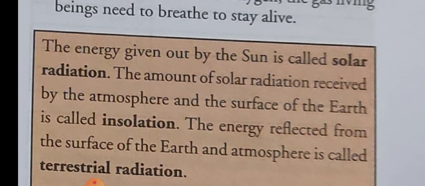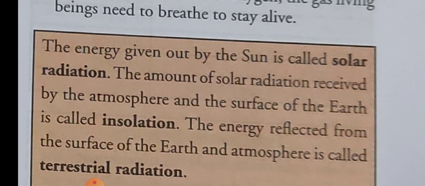What is solar radiation? Solar radiation is the energy given out by the sun, and the amount of solar radiation received by the atmosphere and the surface of the earth is called insolation. First you should know the meaning of solar radiation.